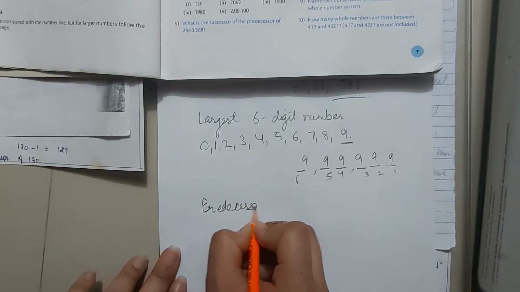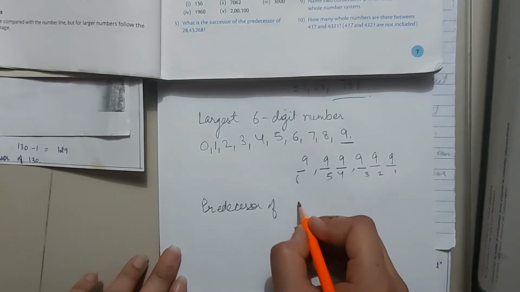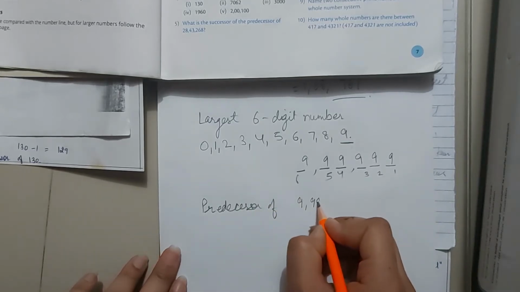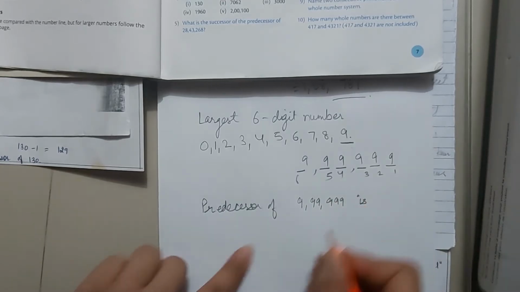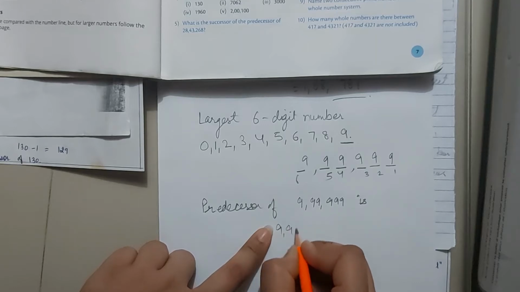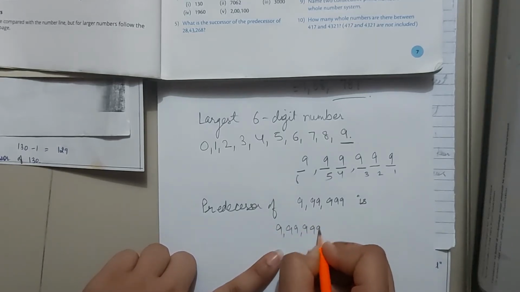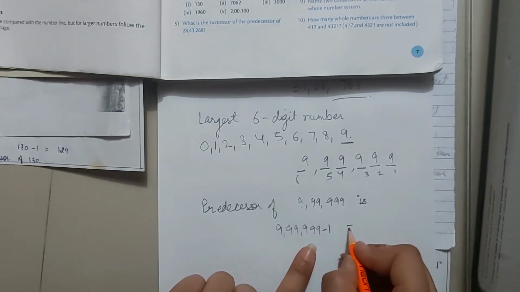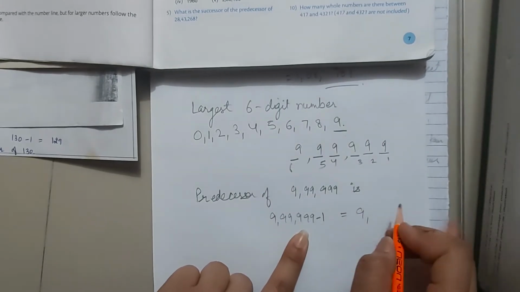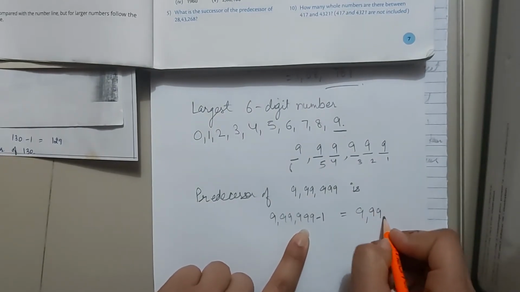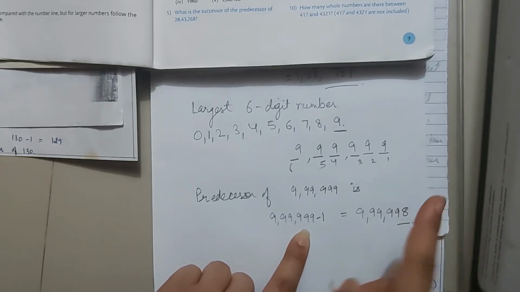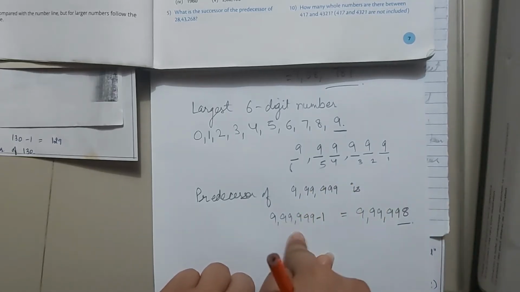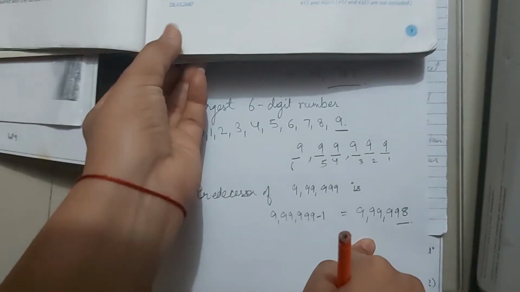Predecessor of 9,99,999 is, subtracting 1 from this term, what do we get? We simply get 9,99,998. So that is the predecessor of the largest 6-digit number.